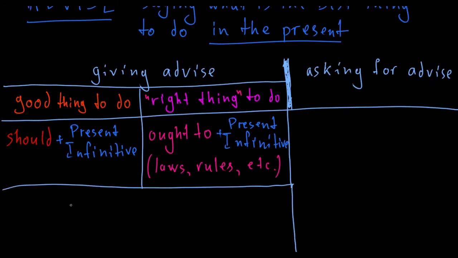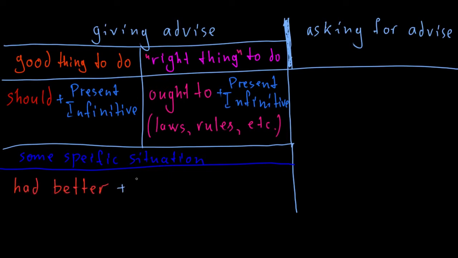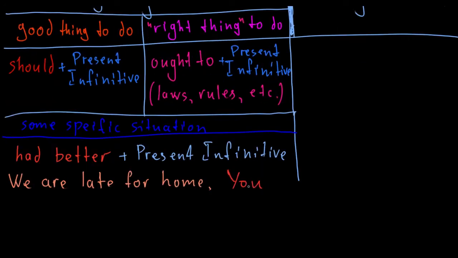So let's imagine something like this. We go out with my friends, we are late, and it's a good thing for us to call our parents and say we are late and we will be home a bit later. So how can I say it? Here I use had better, of course with present infinitive. We are late for home, you had better take a taxi, and that's it.